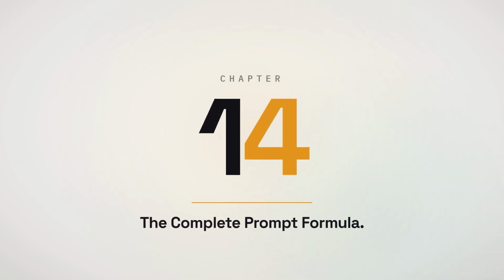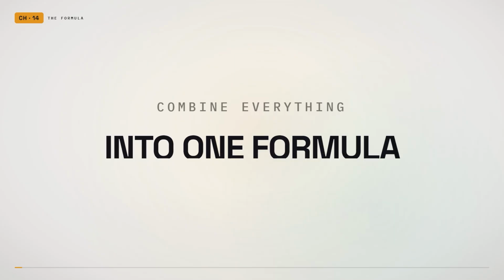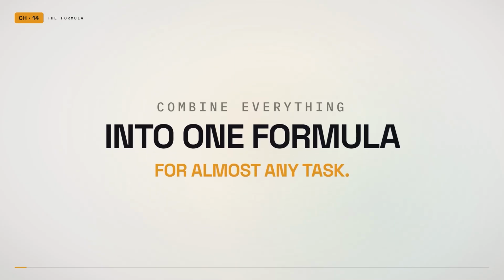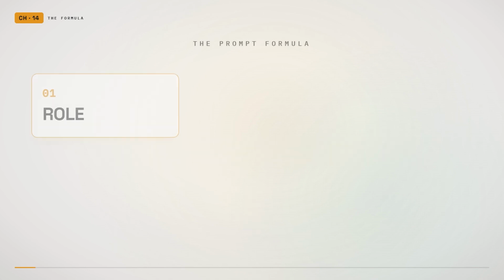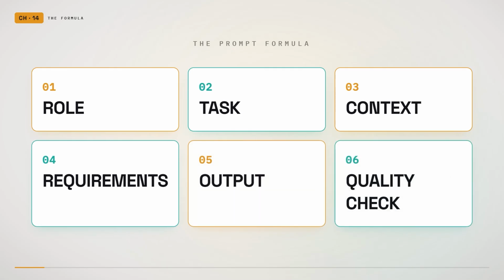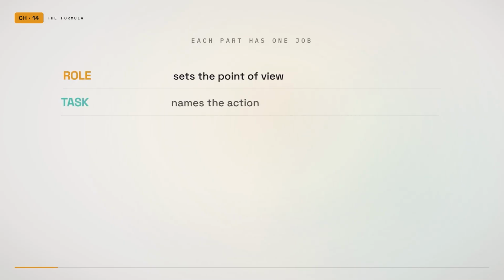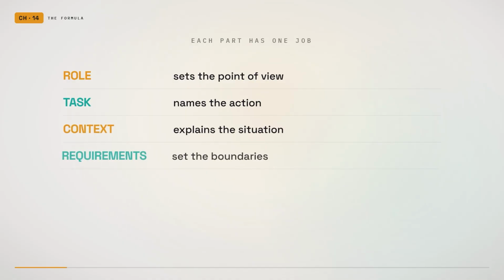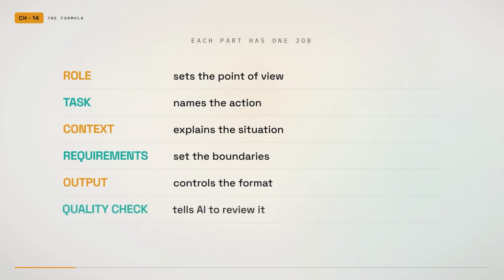Now it is time to combine everything into one prompt formula that can be used for almost any task. The formula is role, task, context, requirements, output, quality check. Each part has one job. The role sets the point of view. The task names the action. The context explains the situation. The requirements set the boundaries. The output controls the format. And the quality check tells the AI how to review the final result.